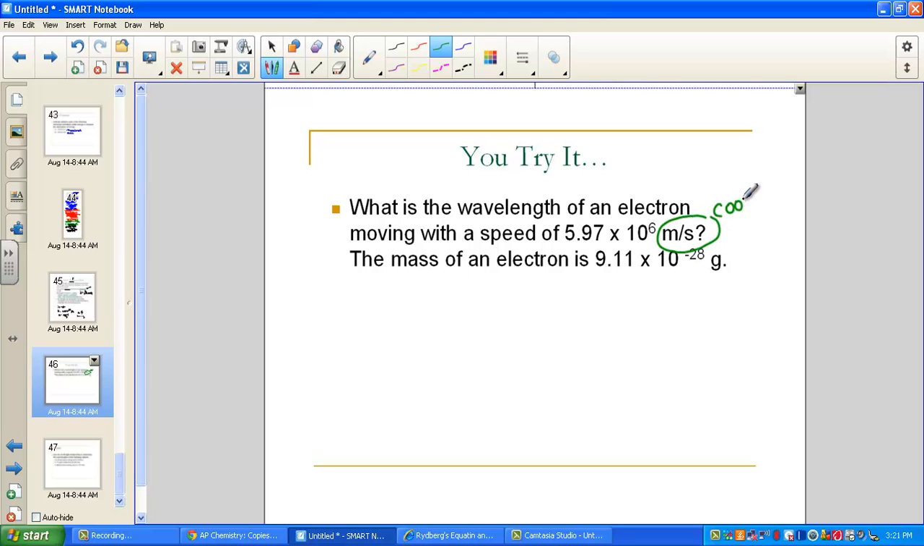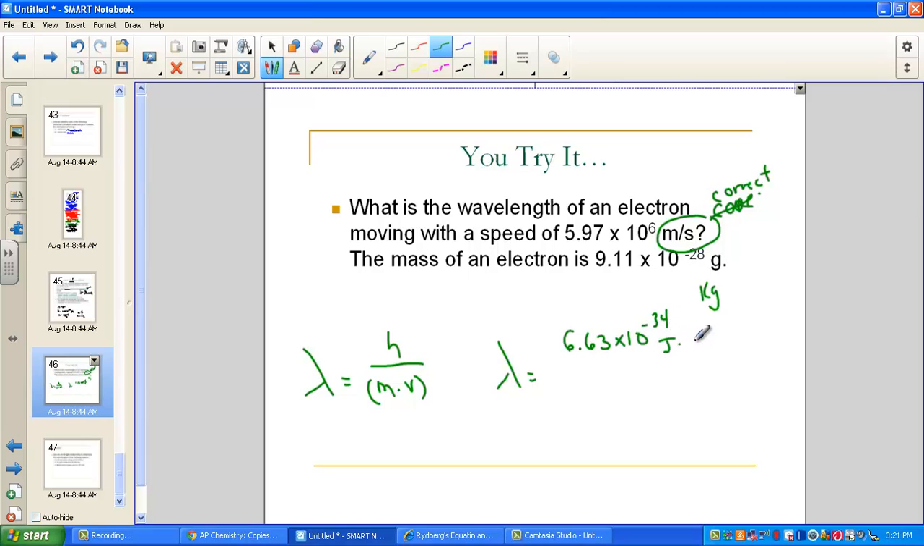I like this. This is a correct unit for velocity. And then here we're given grams, but I need to make sure that that goes in as a kilogram to calculate wavelength. Wavelength uses Planck's constant times the product of mass times velocity. We're being asked to solve for the wavelength. Planck's constant goes on the top, 6.63 times 10 to the negative 34th. Include your unit, joule times second.